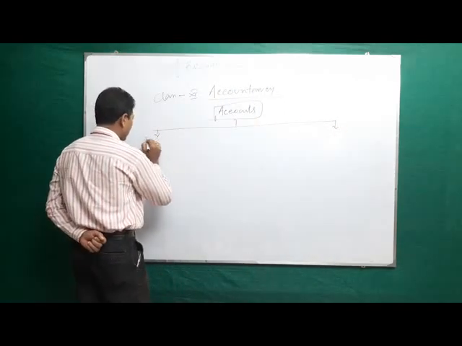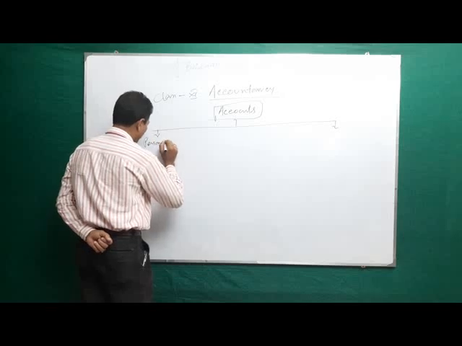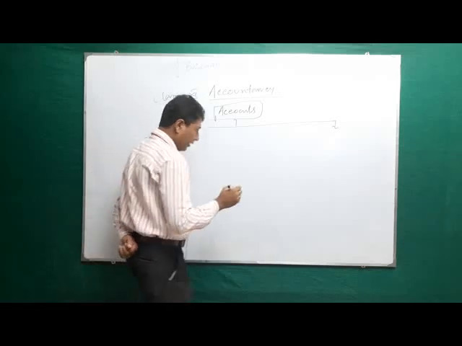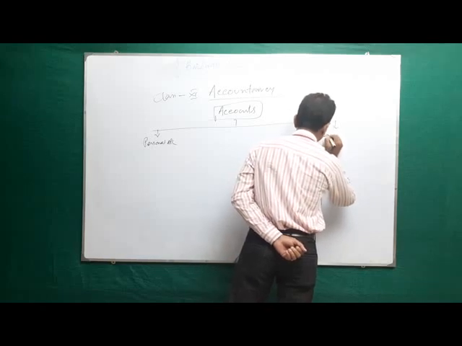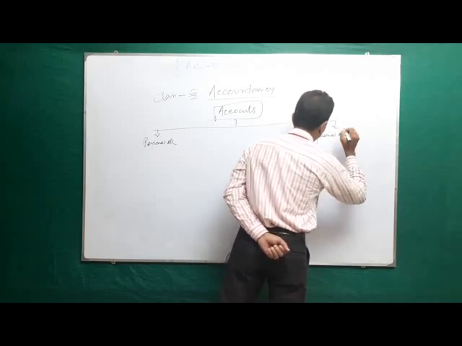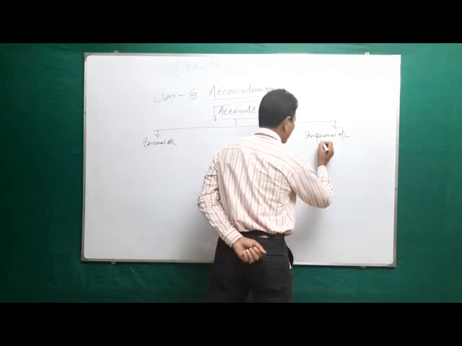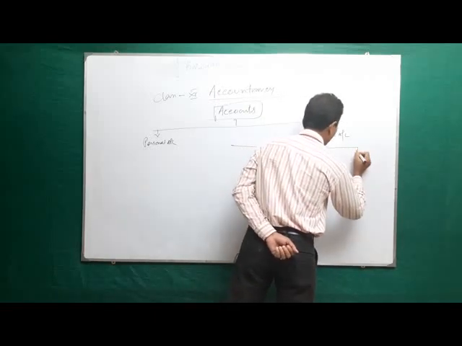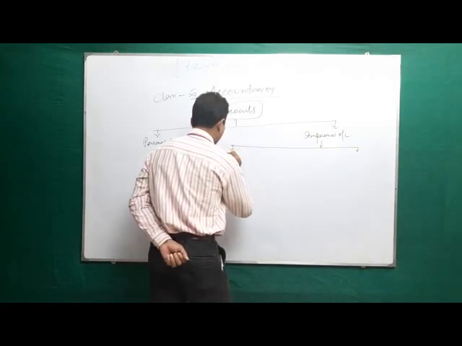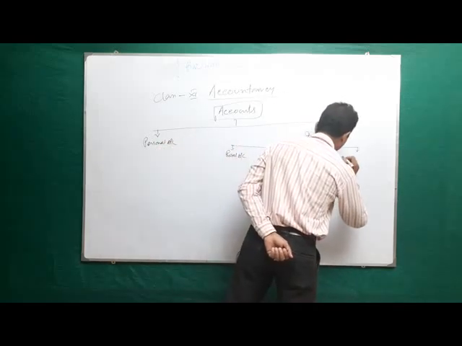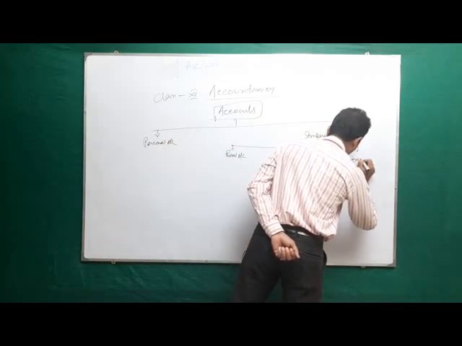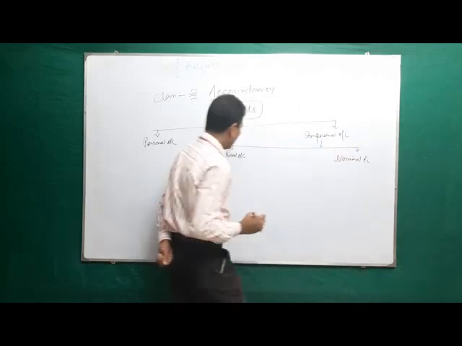One is personal account and the other is impersonal account. Impersonal account is further divided into two parts: real account and nominal account.